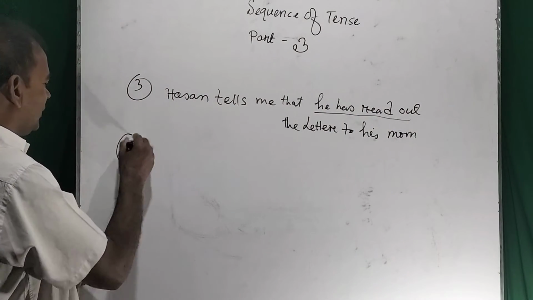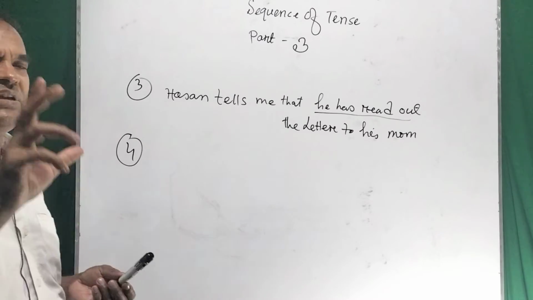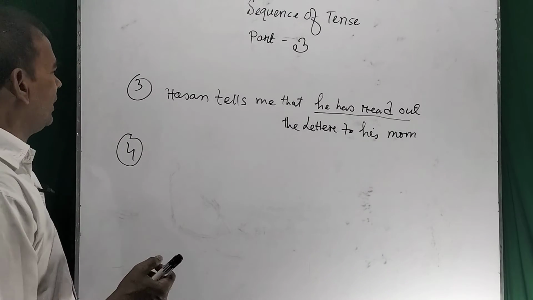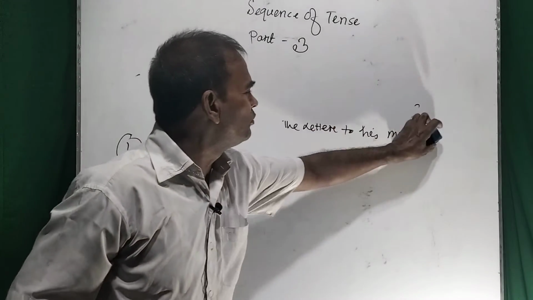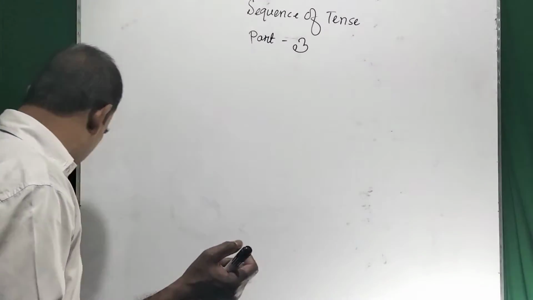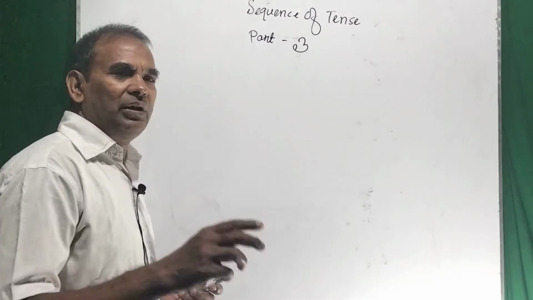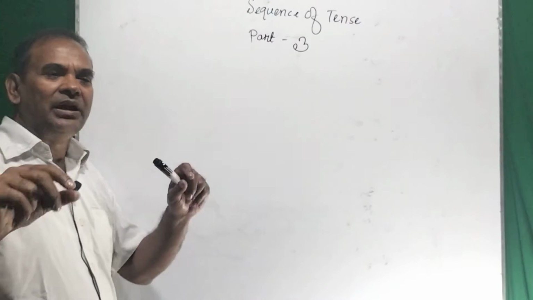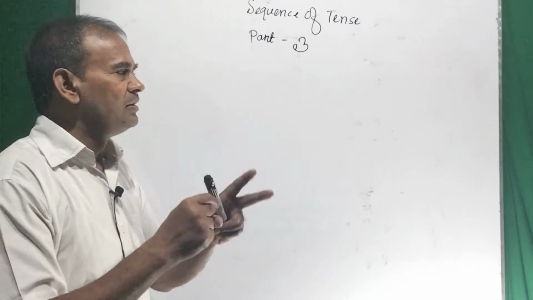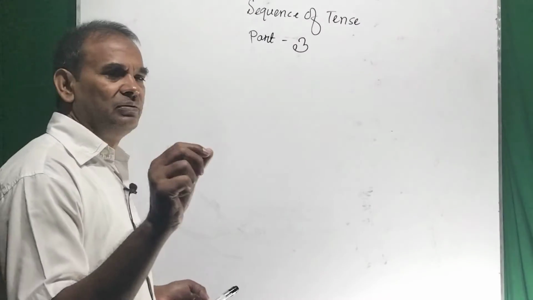And number 4 is that when somebody is giving some statement, and in that statement we can use present or sometimes future indefinite tense. If somebody gives some statement and that statement is reported to somebody else, in that case we can use the simple future tense.